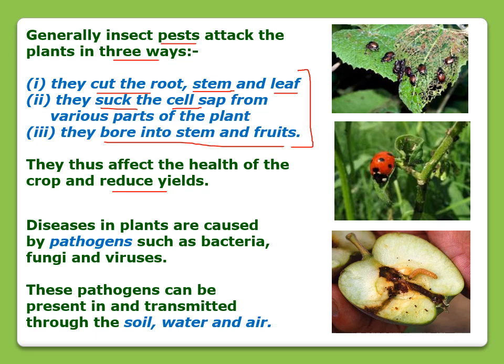Disease in the plants are caused by pathogens. Pathogen means small microorganisms like bacteria, fungus, and virus. These pathogens can be present in and transmitted through soil, water, and air.